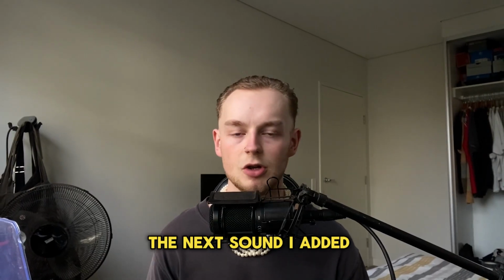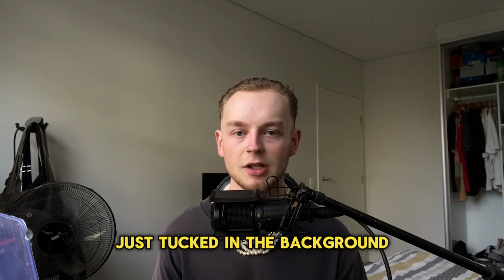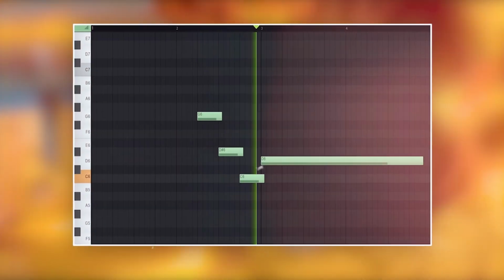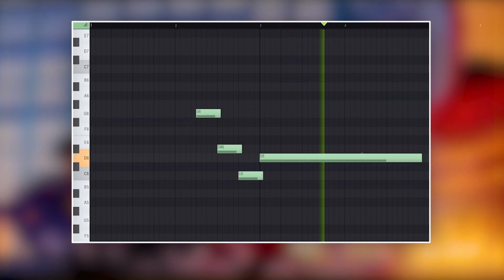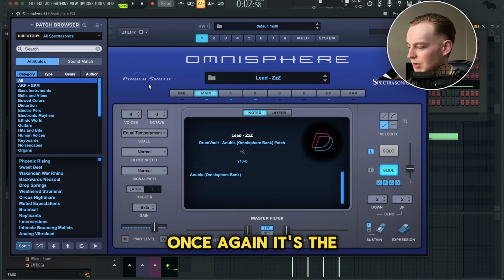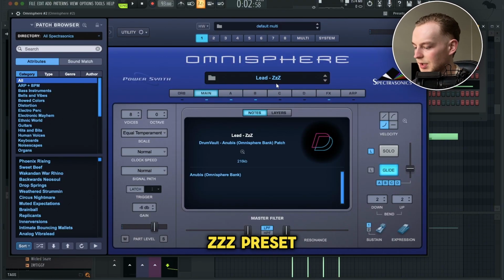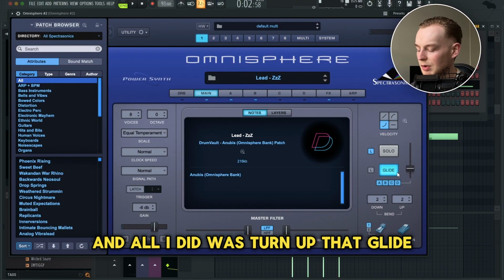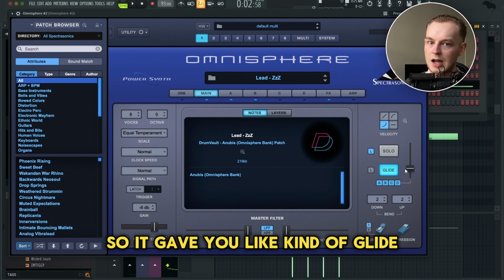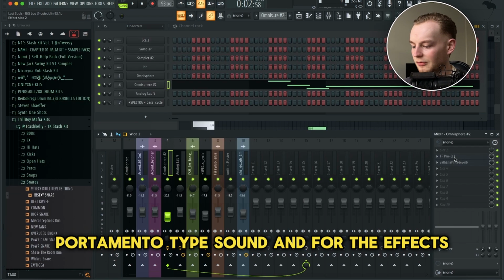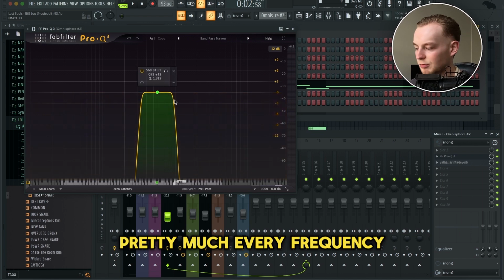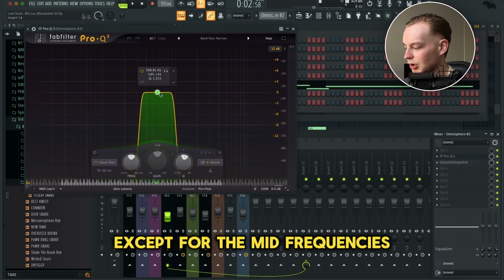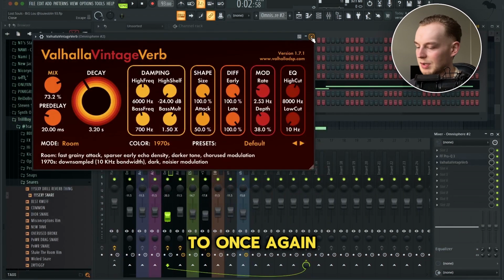So the next sound I added was this super ambient lead just tucked in the background. And I got this sound off Omnisphere once again. It's the ZZZ preset, I don't know by who. And all I did was turn up the glide so it gave you that kind of glide portamento type sound. And for the effects, I added an EQ to cut out pretty much every frequency except for the mid frequencies, and then a reverb to once again put it in the background.